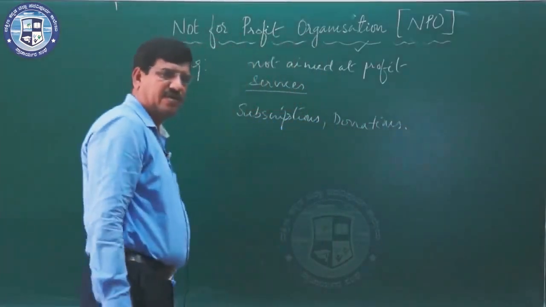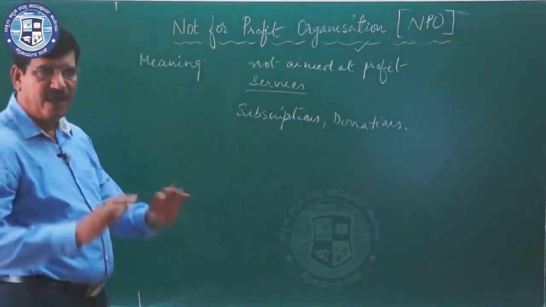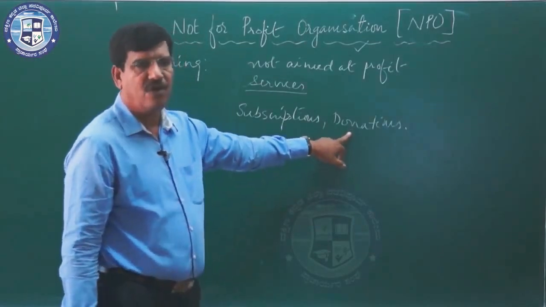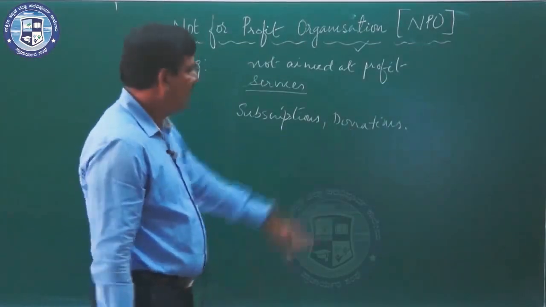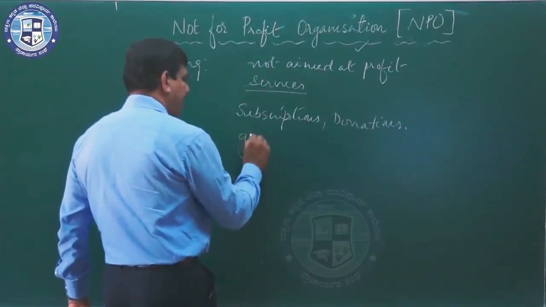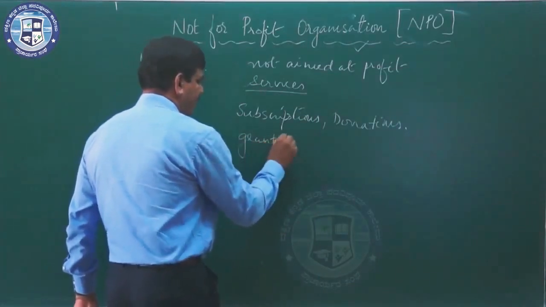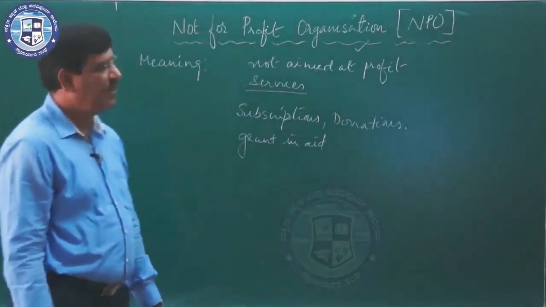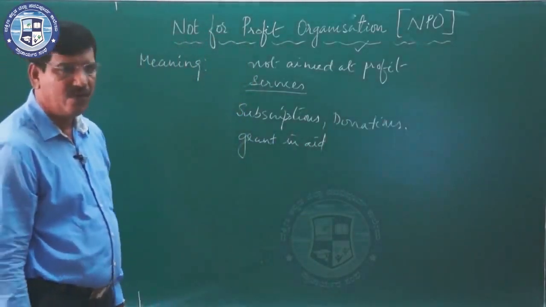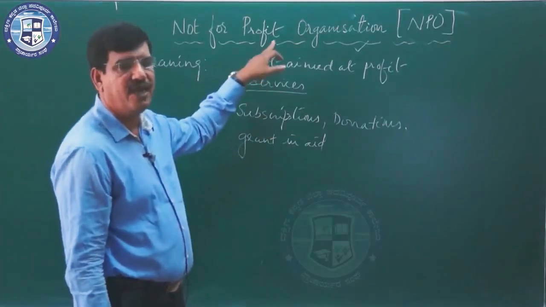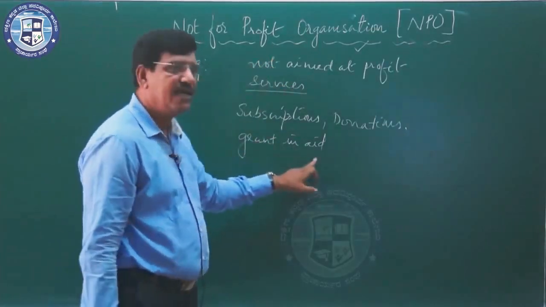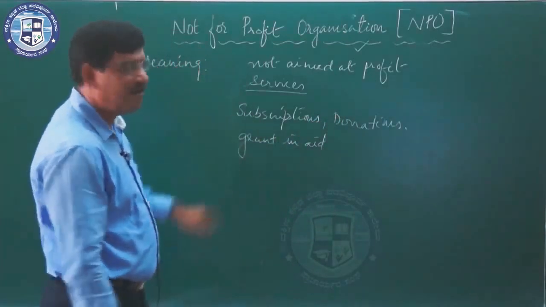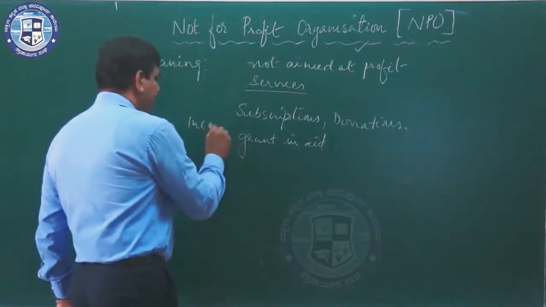For any service-based organization, people may give donations, and those donations are income for the not-for-profit organization. And the government, by looking at the services of the NPO, may give grants to these NPOs. That is called grant in aid. All these things constitute the income of NPO.